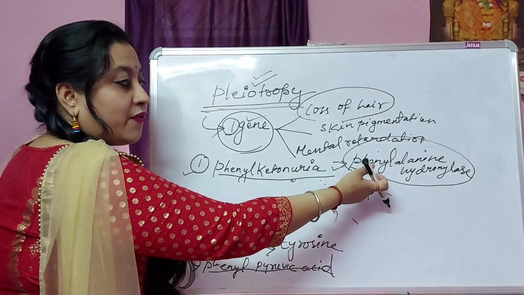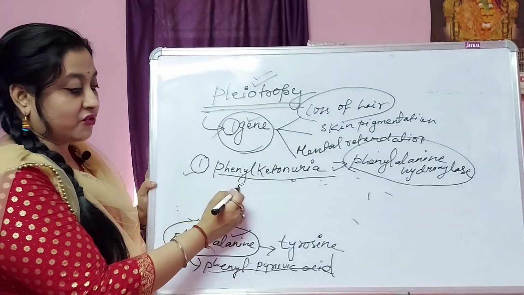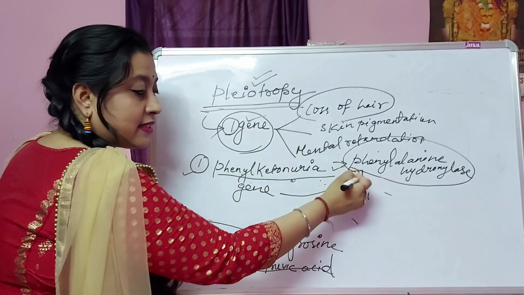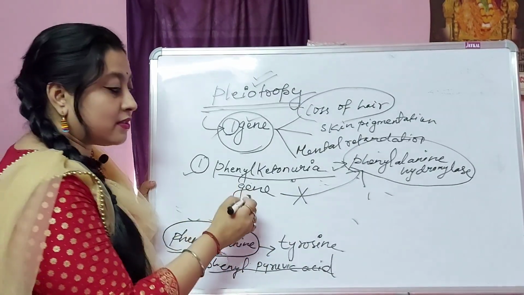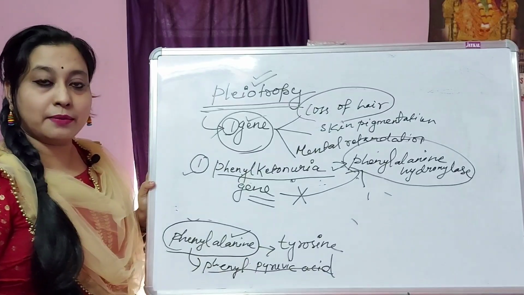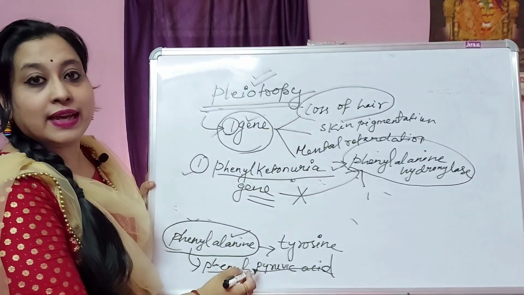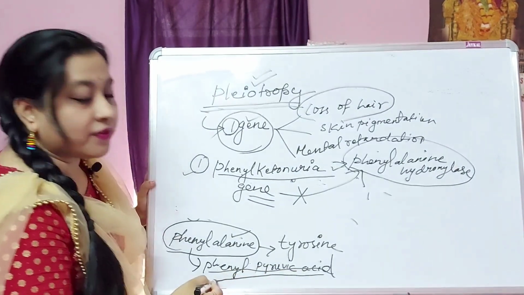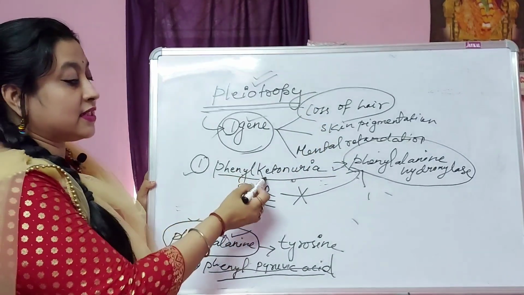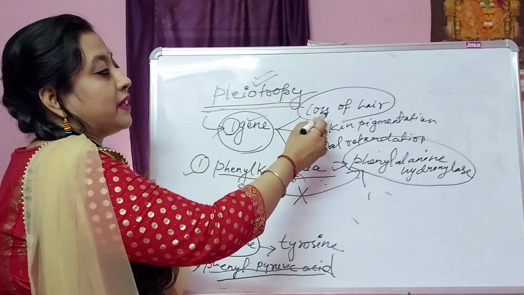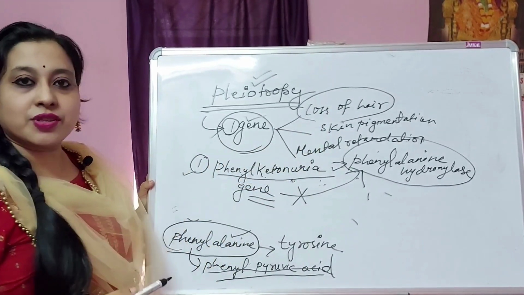But because of the defect in the gene responsible for synthesis of this enzyme, there is no synthesis of phenylalanine hydroxylase, so the phenylalanine is converted to phenylpyruvic acid. As a result of accumulation of this phenylpyruvic acid, multiple phenotypic expressions are seen in this disorder. What are they? Loss of hair, skin pigmentation, mental retardation.